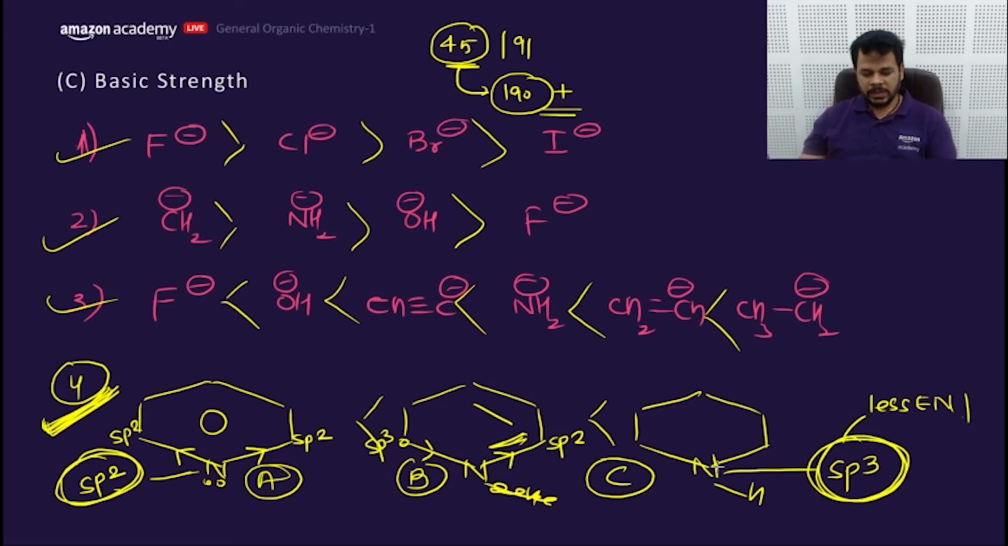So yes, CBA would be the answer. So this is it, friends. We would be learning about the basicity of amines, and we'll start the resonance in the next lecture. Keep doing the DPPs given to you, so that you would be learning more efficiently.